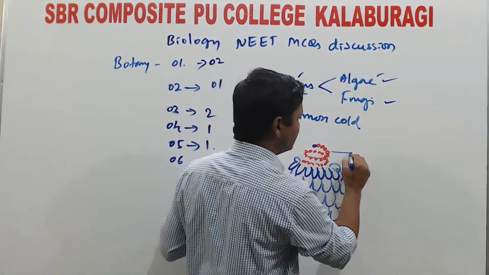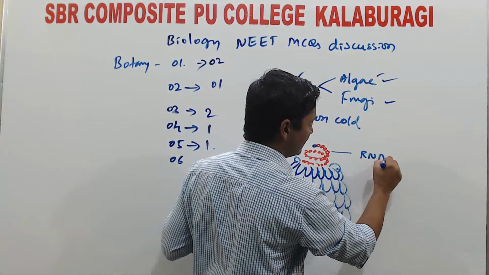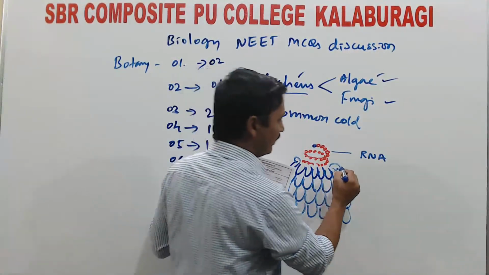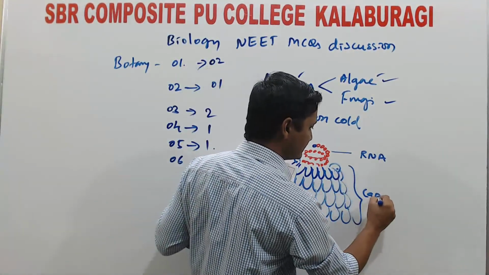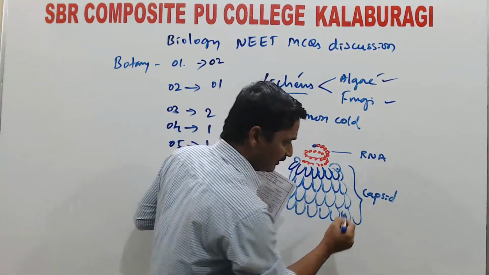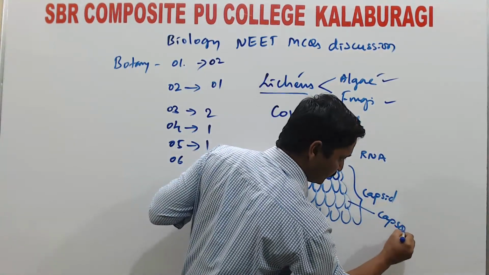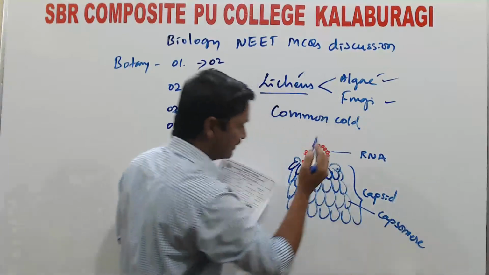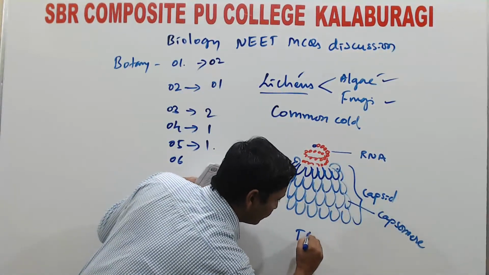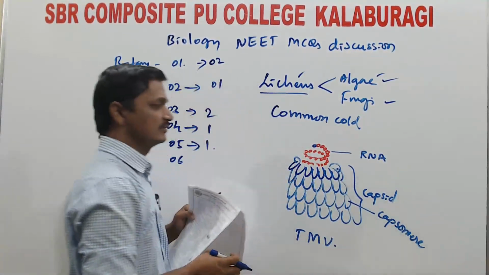By labeling, this is RNA, a genetic material, and this is called the capsid. Each subunit of the capsid is called a capsomere, and this entire diagram is about the tobacco mosaic virus.